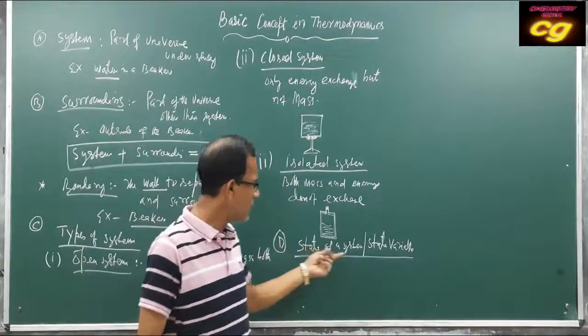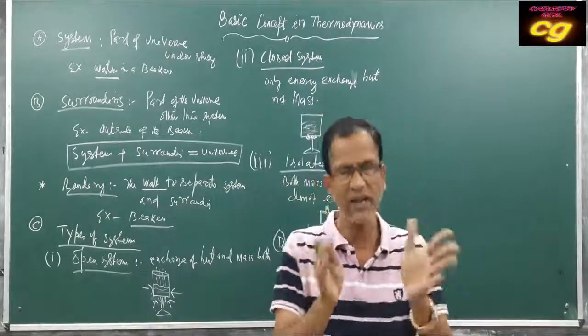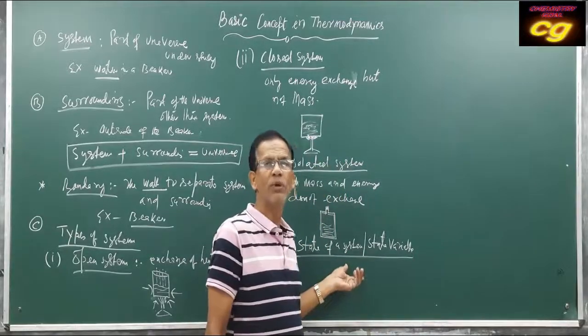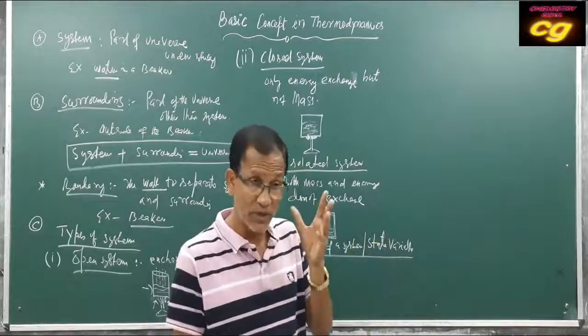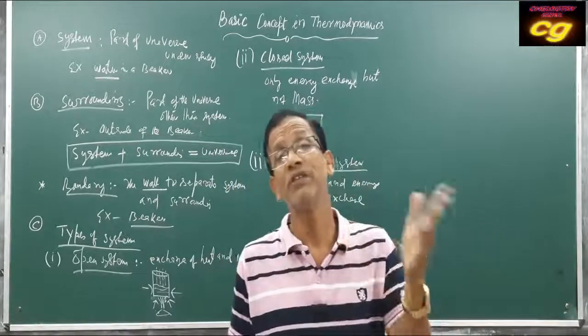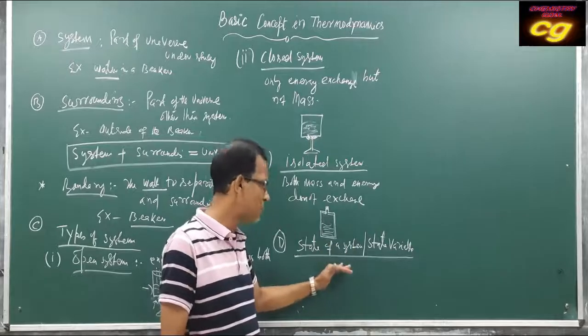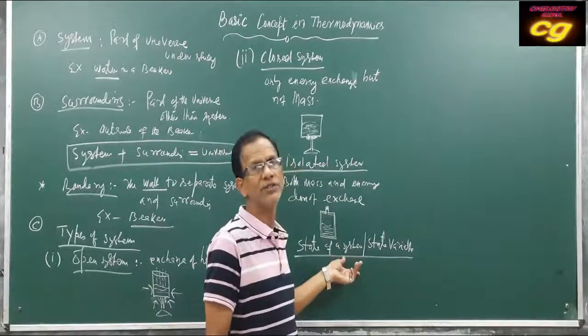So the state of a system is the condition of a system to express its properties. What are the measurable physical quantities possessed by the system?